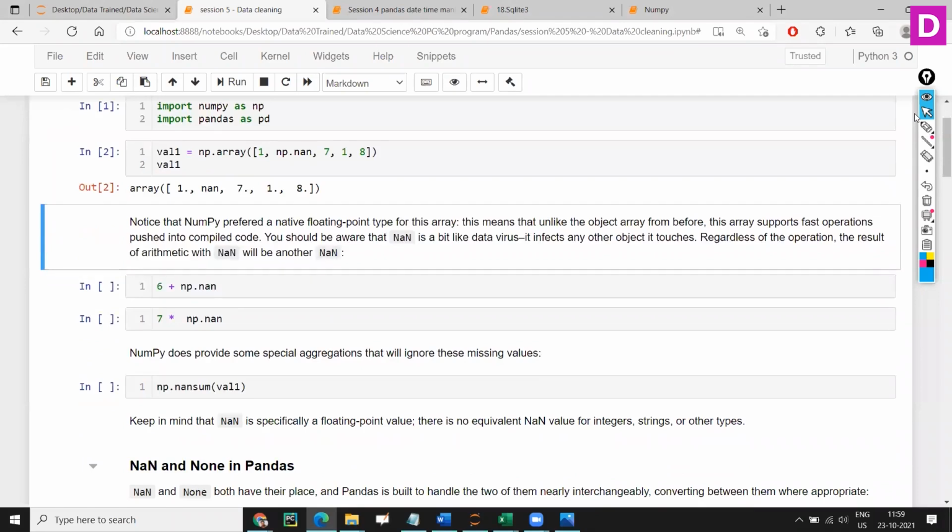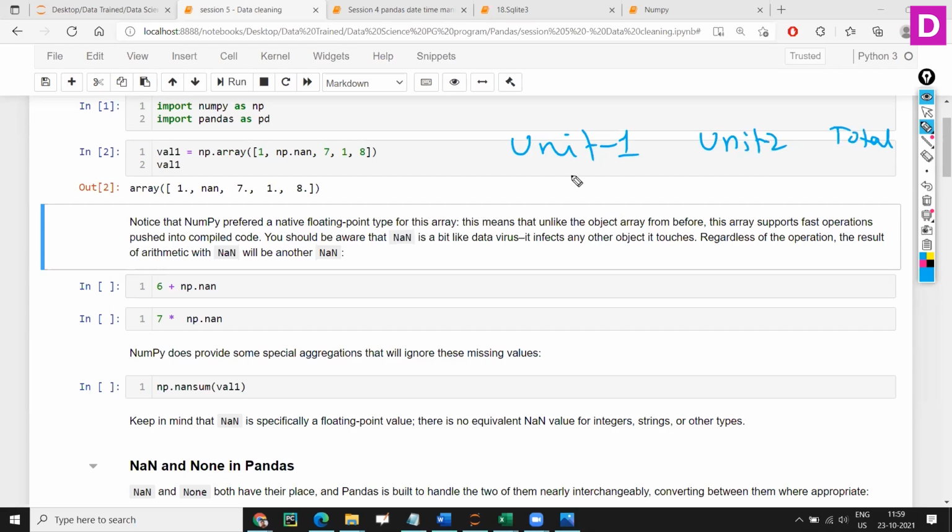Now let's try to understand some basics of NAN. Will I be able to add any number to NAN? In any data, say a CSV file, suppose we have unit 1 marks and unit 2 marks, and this is the total marks.